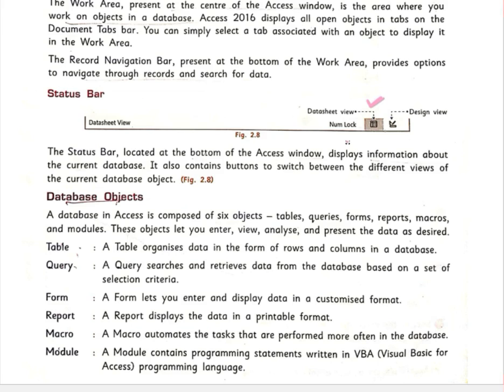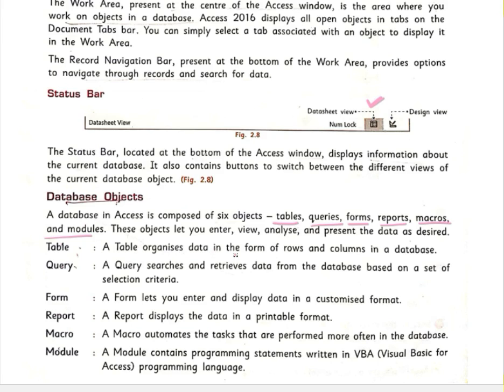Now we have our database objects. We have already discussed the database, so now we will discuss the database objects. It consists of 6 objects: tables, queries, forms, reports, macros, and modules. These are our 6 database objects, and now we will study what each does.